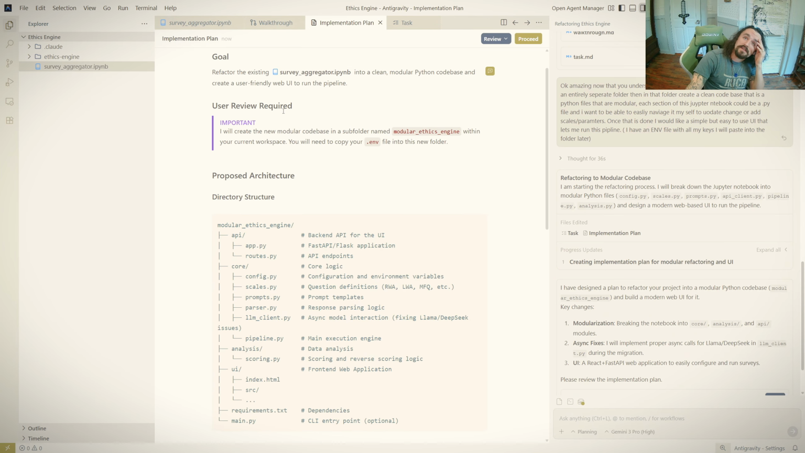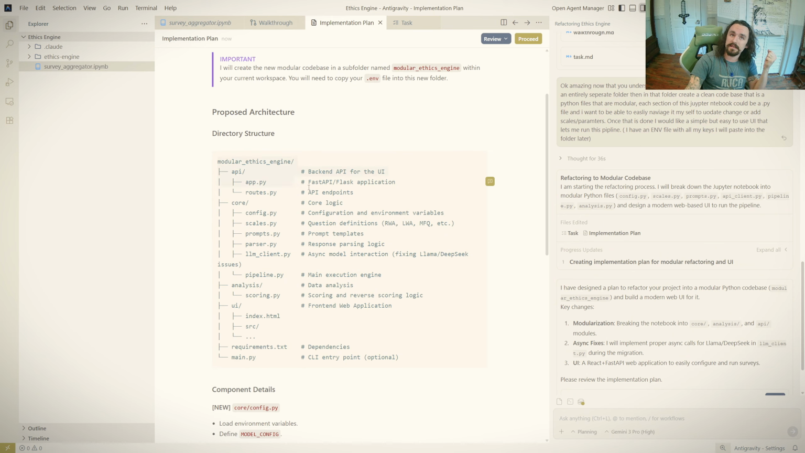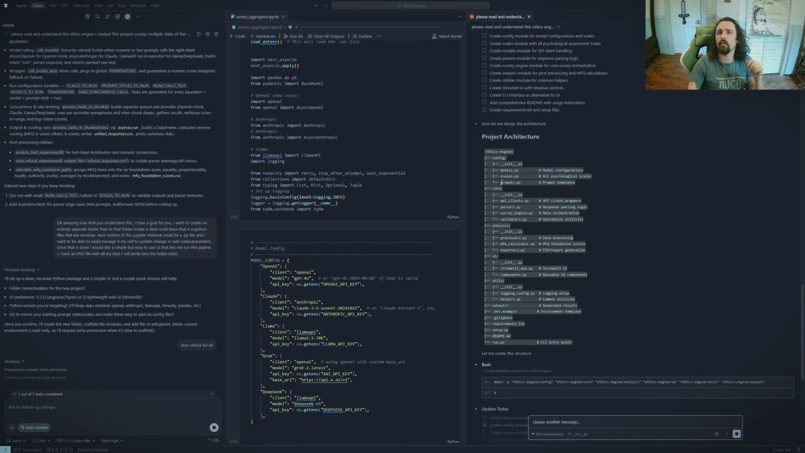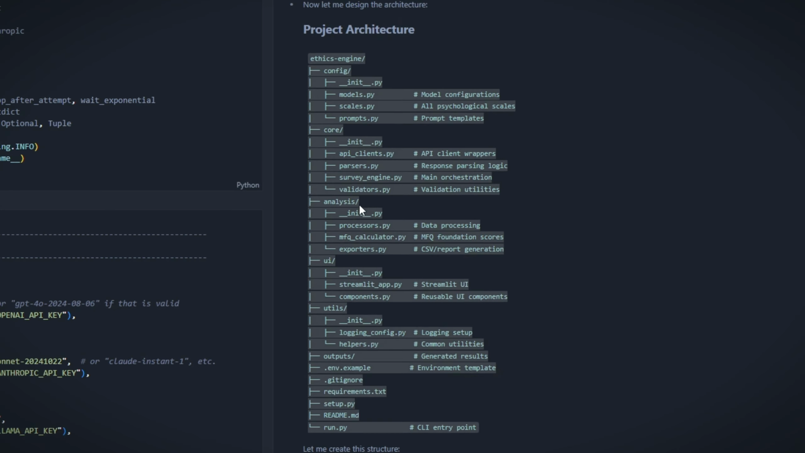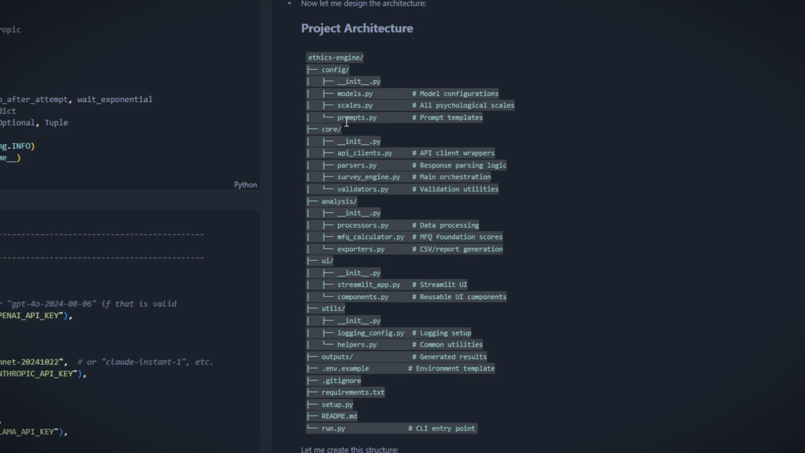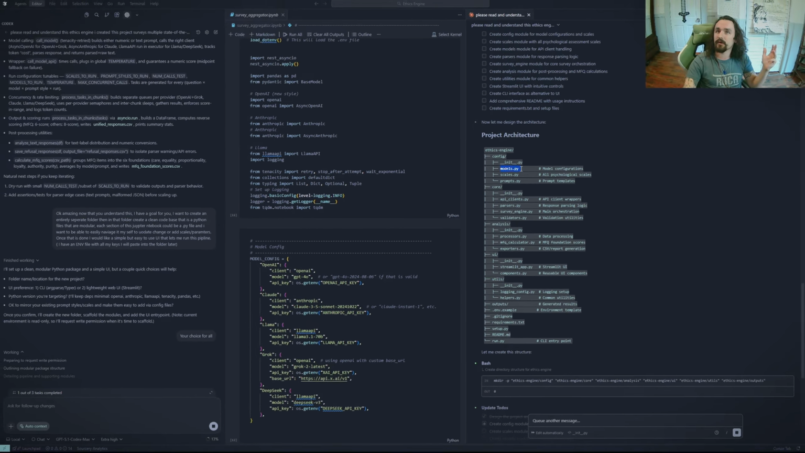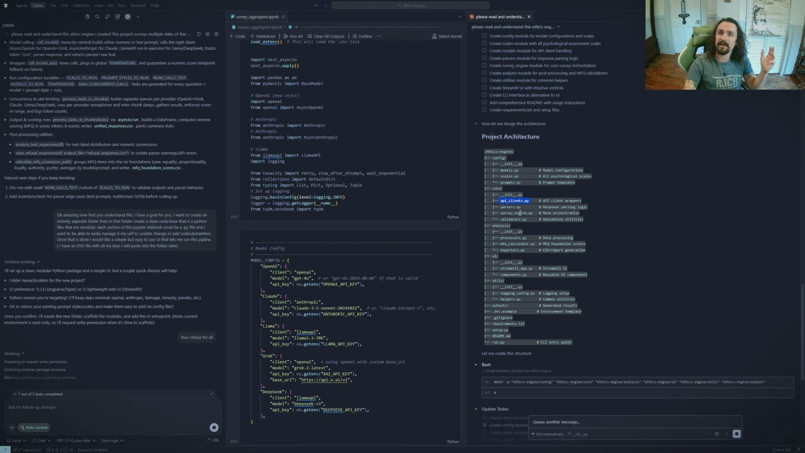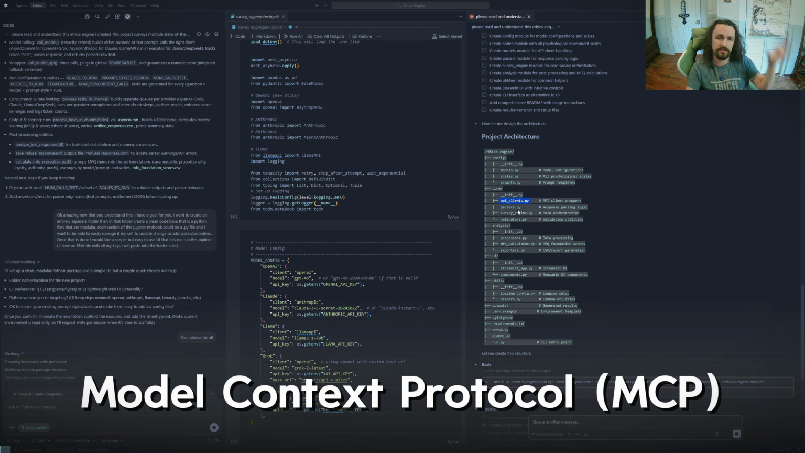So inside the implementation plan, it gave me some ideas for user review, right? Modular code base. It did a pretty decent job. I like this kind of idea. It gave an API section, a core section, an analysis section, a UI section, as well as requirements and main, which is actually kind of similar, I think, to what Claude did, right? Config, core, analysis, UI. There's not really an API section in this one. I'm assuming it's going to put it under models as well as core, right? API clients. I kind of like the idea of API being a separate section because eventually that's going to be MCP. And so I would like a whole section that is only MCP.